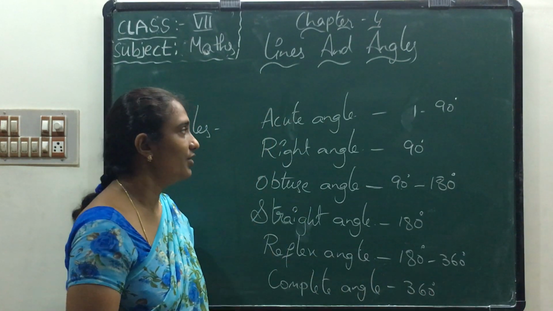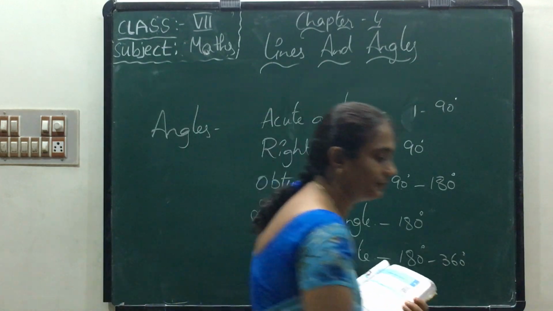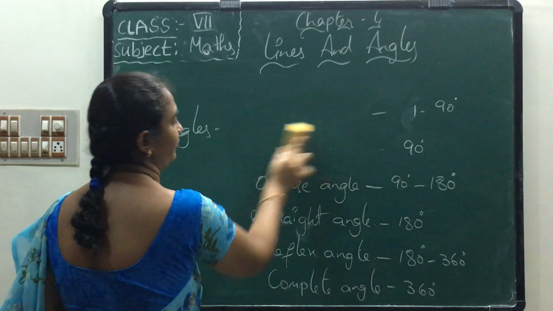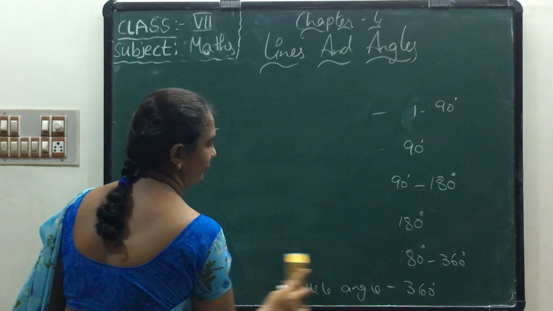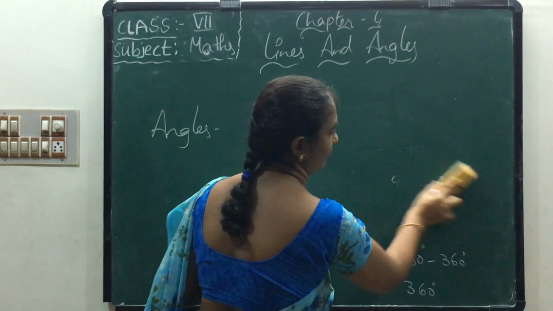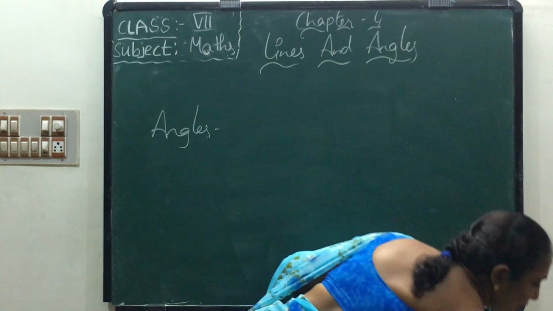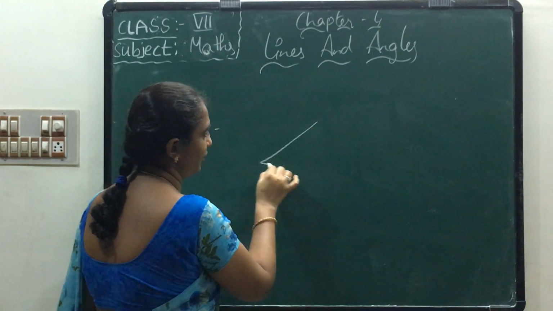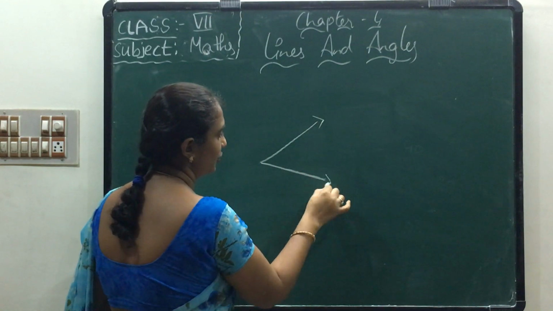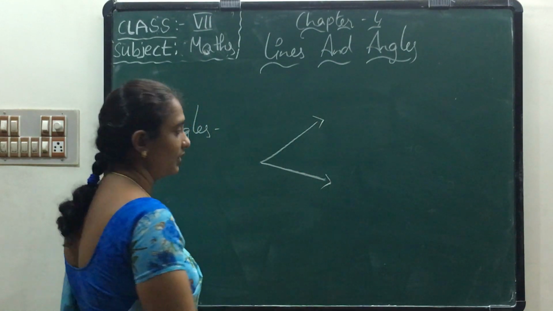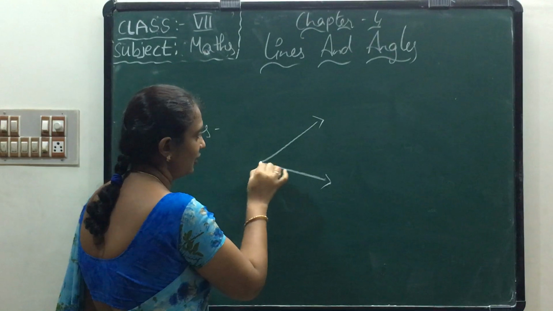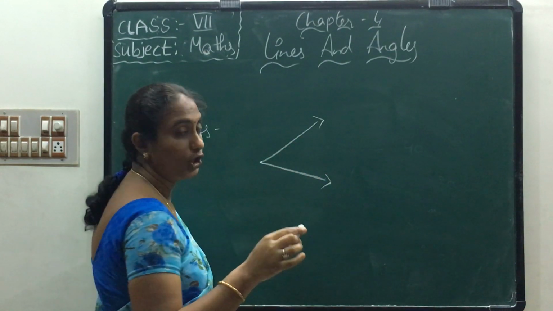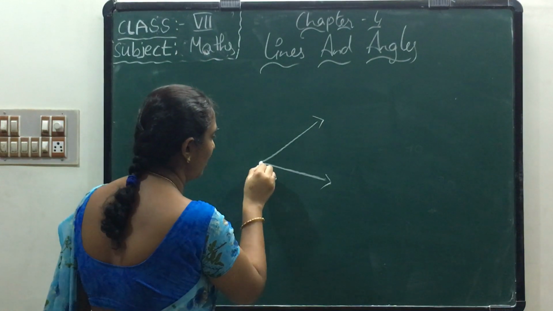Okay, now see the next one. Where we are using angles, we get two arms at A, and one common point is called the vertex.